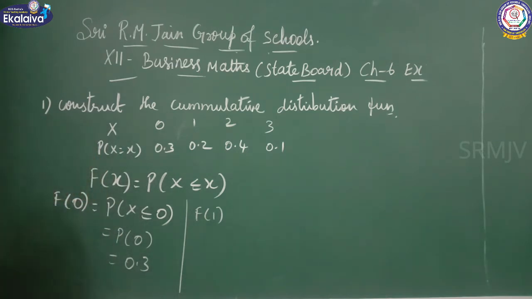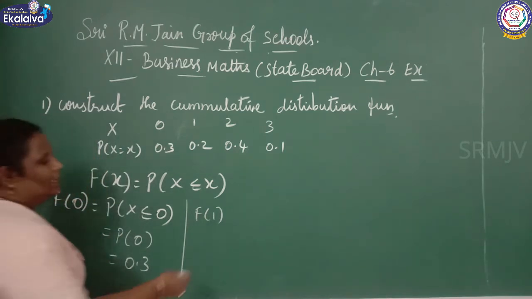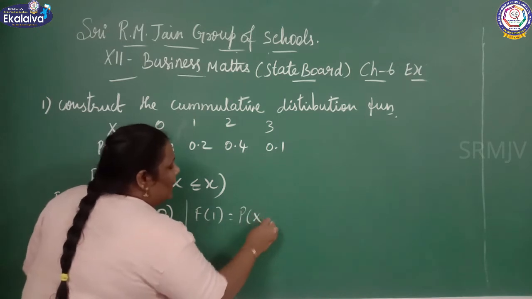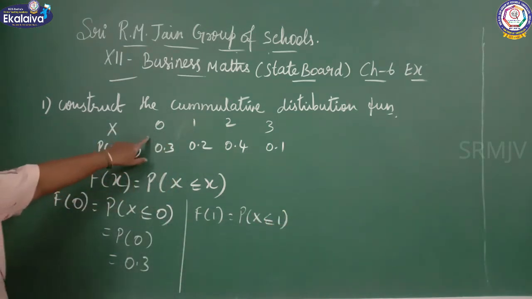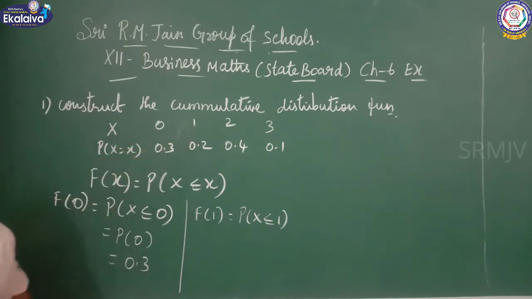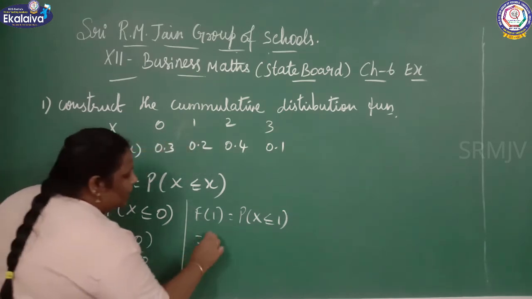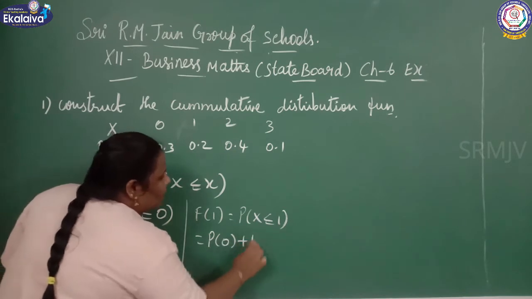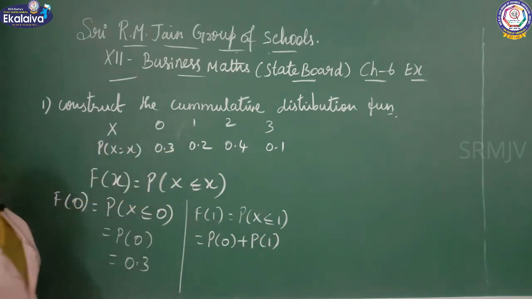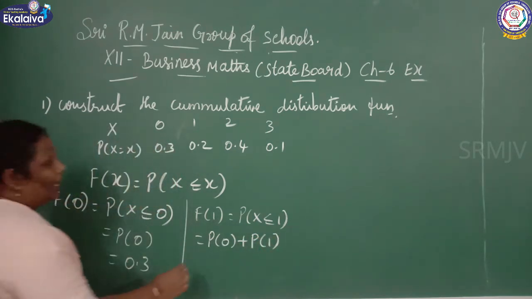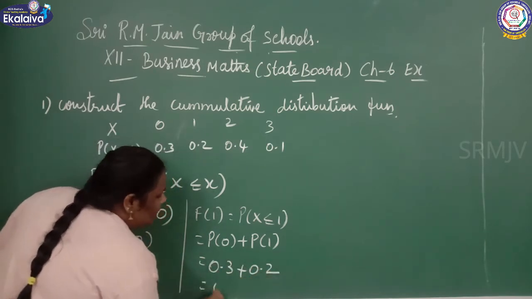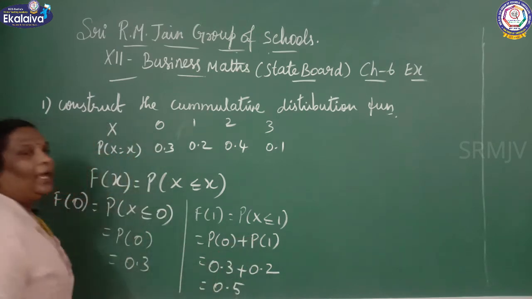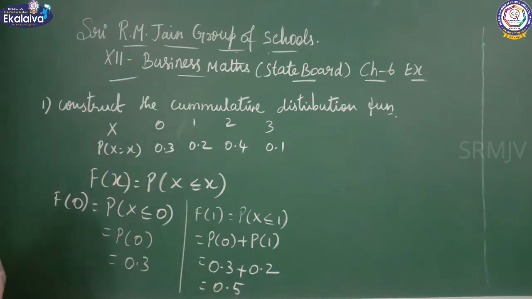F of 1 equal to P of x less than or equal to 1. 0 and 1 you can take the value. So you can take it as P of 0 plus P of 1. So the value is 0.3 plus 0.2, which gives 0.5.